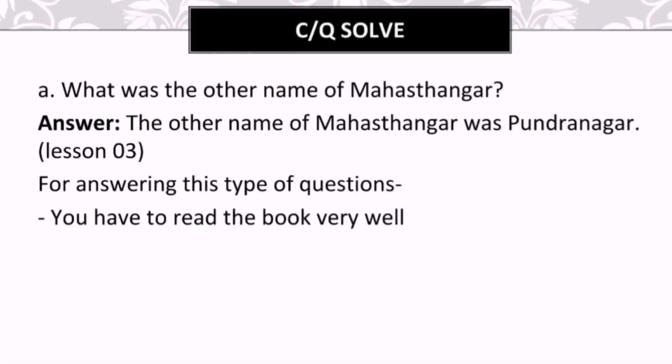Question number A. What was the other name of Mahasthangar? This is a knowledge-based question. You will find the answer of the knowledge-based question directly in your book. So, here the answer is, the other name of Mahasthangar was Pundranagar. When you are writing the answer, don't just write Pundranagar. You have to write the full sentence here. I'm saying again that the other name of Mahasthangar was Pundranagar. You have to write like this.